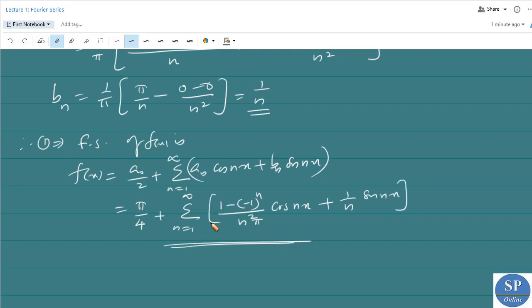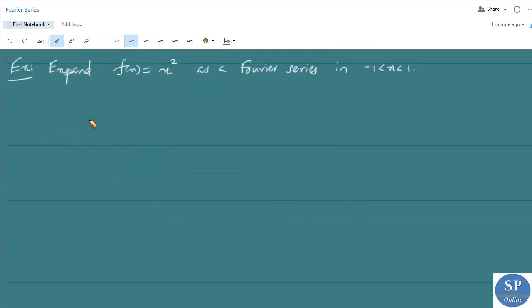If we need to expand this, we can just replace the values of n from 1 to infinity. Okay, so this is the Fourier series of the given function f of x in the interval minus pi to pi. We can discuss another example.